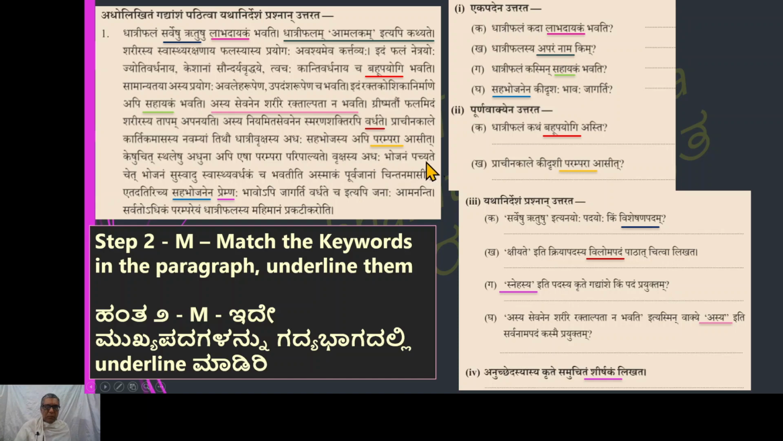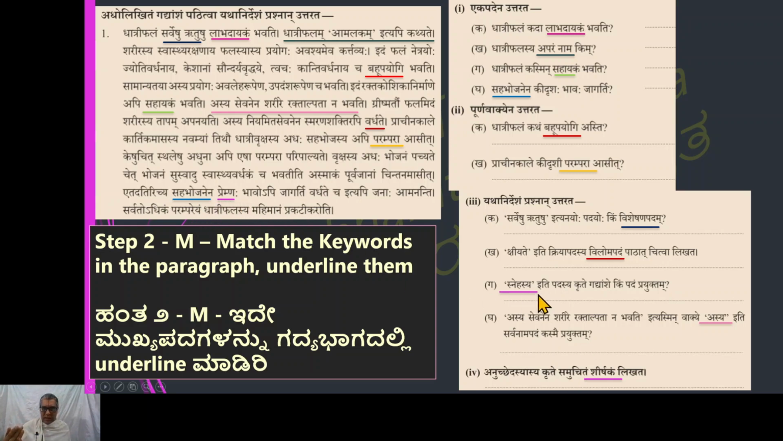Vrikshasya adha bhojanam pachyate chet, when the food is cooked below the tree, bhojanam svaduhu swasthavardhakam cha bhavati iti, the food will be tasty and also beneficial to health. It becomes like that. Iti asmakam purvajanam chintanam asit. This was the thinking of our elder people, of our ancient people. Etadatiricche, in addition to this, sahabhojanena premnah bhavo api jagarti vardhate. Vardhate is here also. Premnah bhava, the feeling of friendship and love also increases.